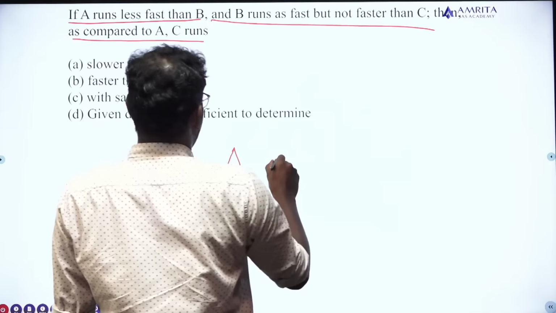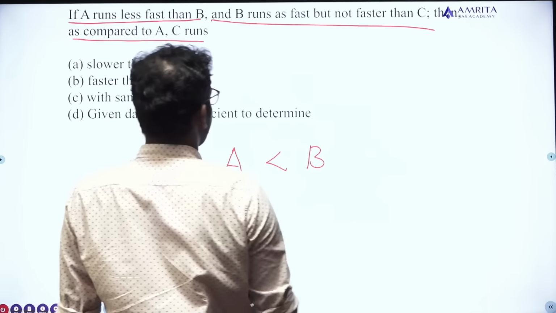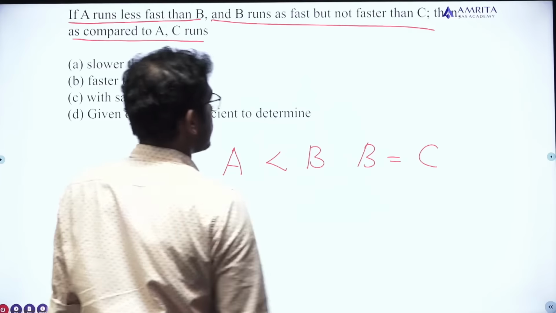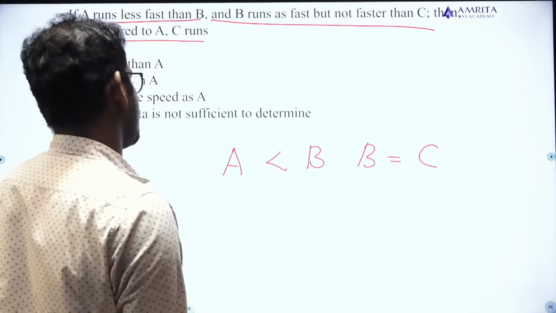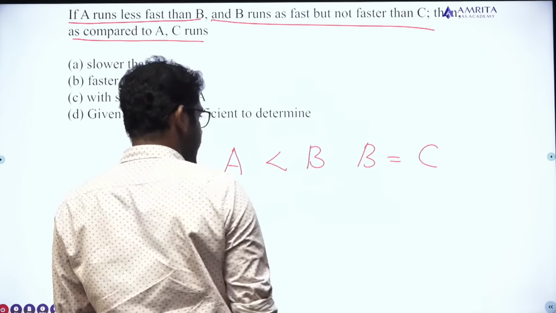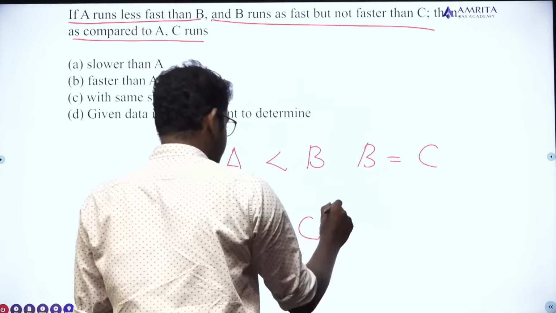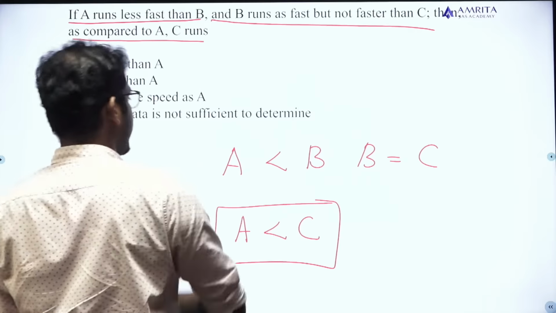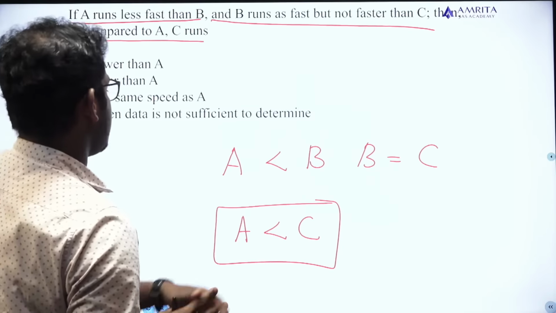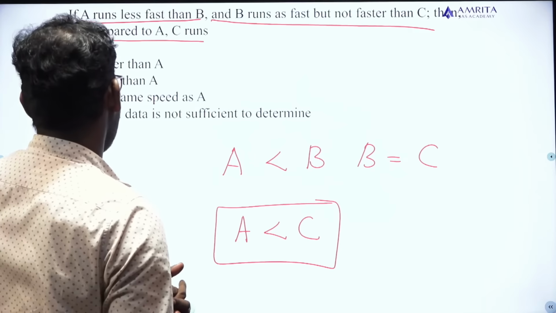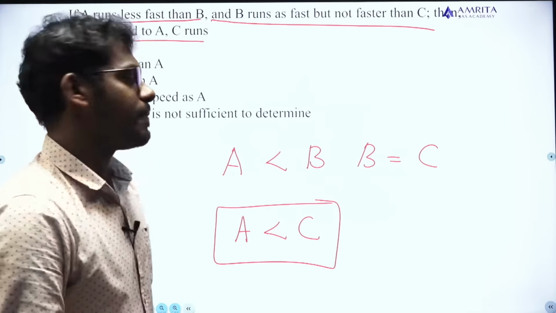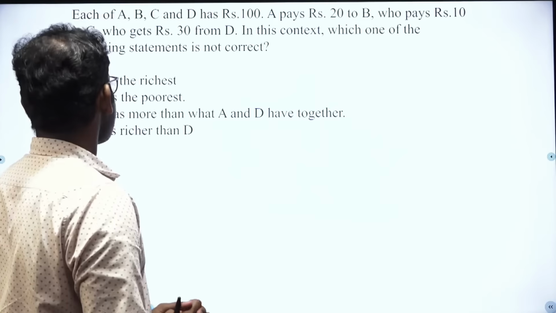A runs less fast than B and B runs as fast but not faster than C, which means B is equal to C. If B is equal to C, then A less than B can be written as A less than C. Clear? So A is less than C. So with respect to A, C runs faster than A. So the answer for this question is option B, faster than A. Simple question.